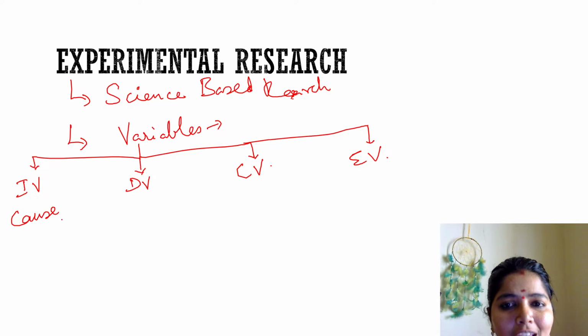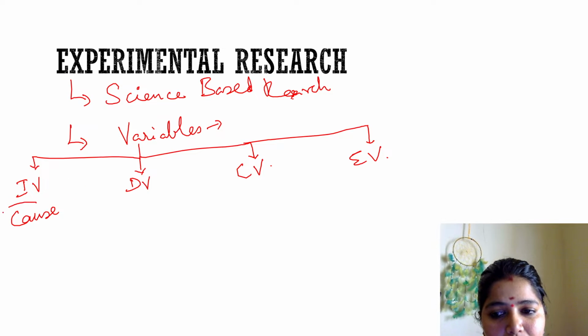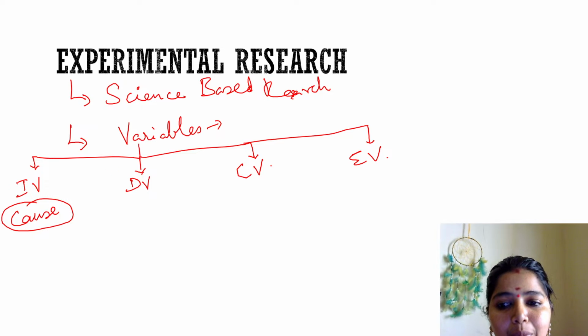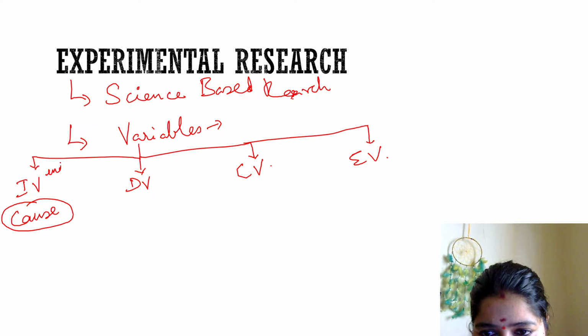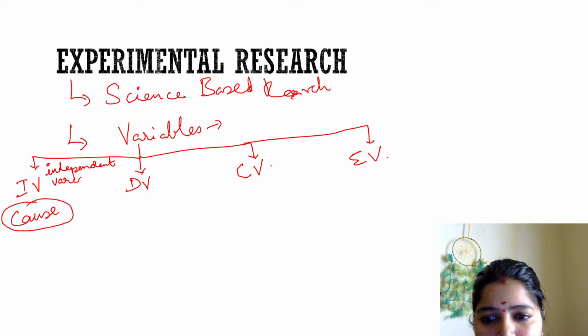Whenever I do a science experiment, there will be some cause to be taken, and that we call the independent variable. Note down, those who are new to this concept, please kindly note down.